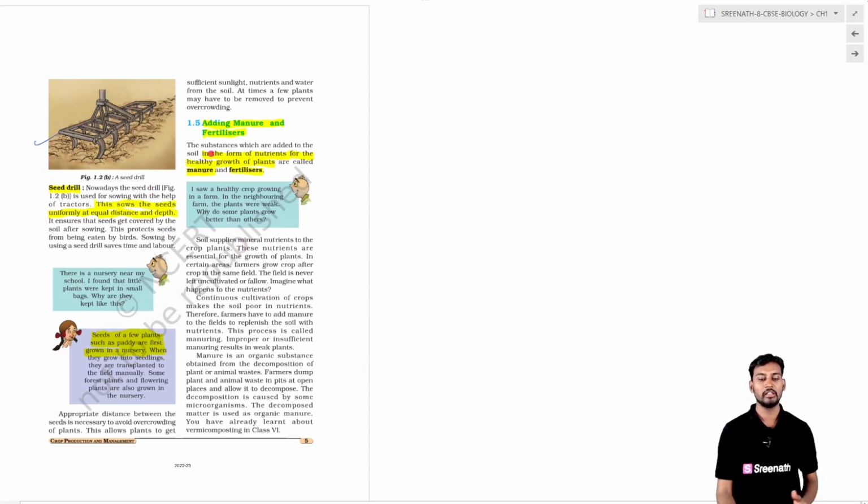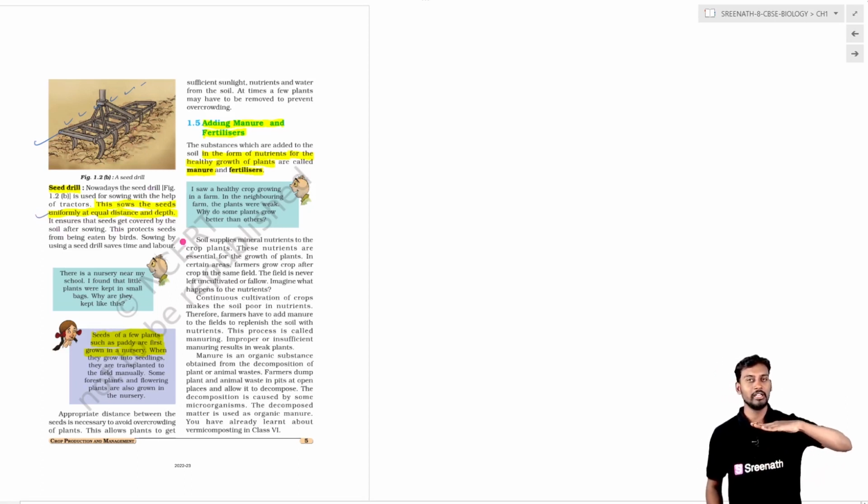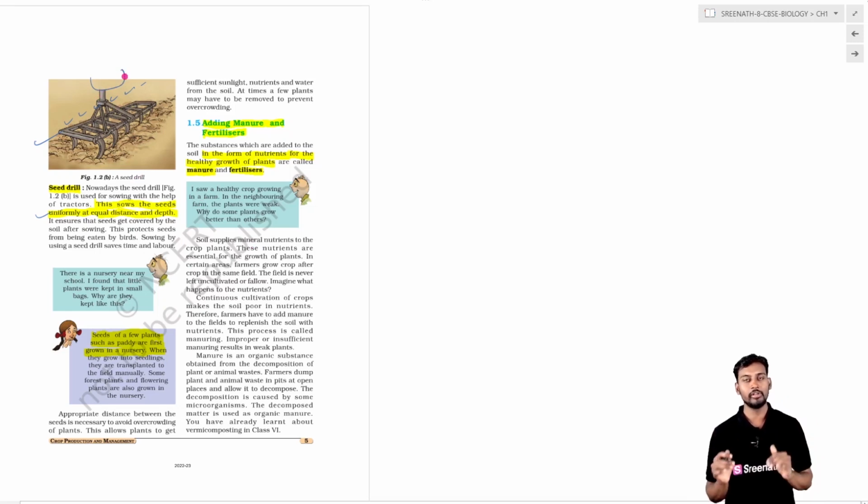This seed driller is a mechanical machine where the seeds are sown at equal distance, uniformly, and in a proper depth. This seed driller is tied to the tractor, and the funnel is filled with the seeds.